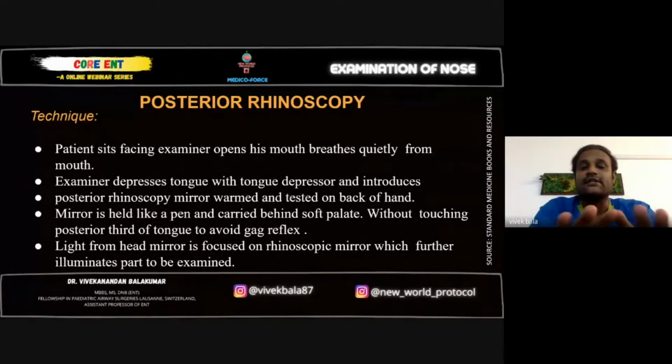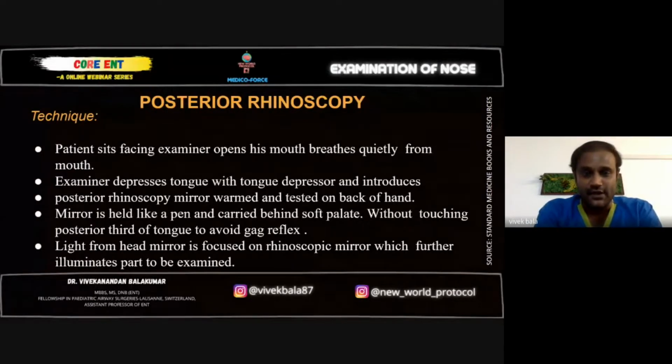The roof is seen mostly in cases of atrophic rhinitis. In other cases you don't have to see the roof. Then we go for a probe test, where you probe the mass lesions. In case of a mass lesion, you probe all around to see where it's attaching. You probe for sensitivity, you probe for bleeding, and for the attachment of the lesions.